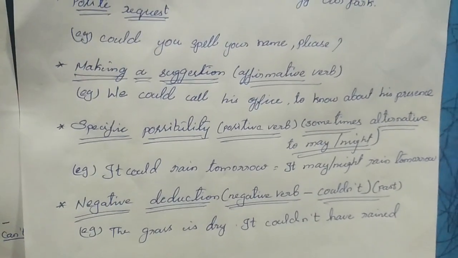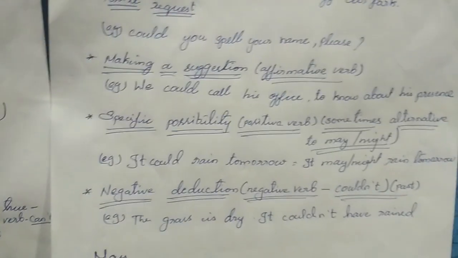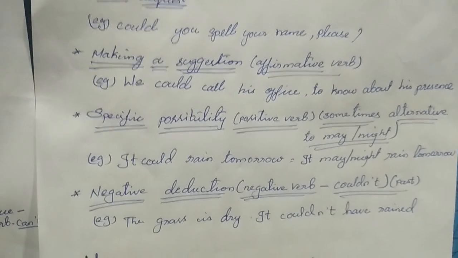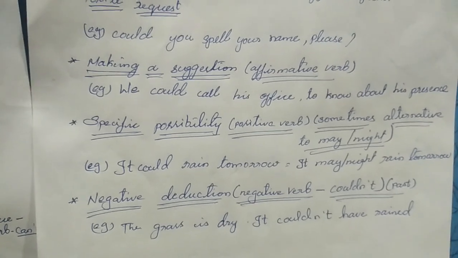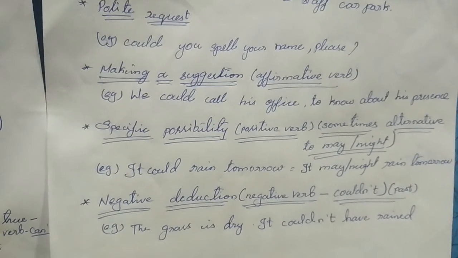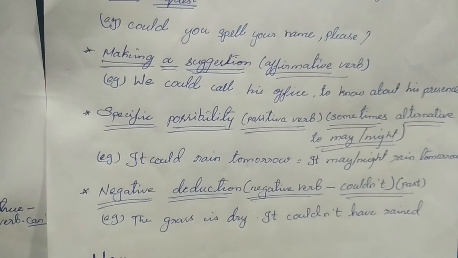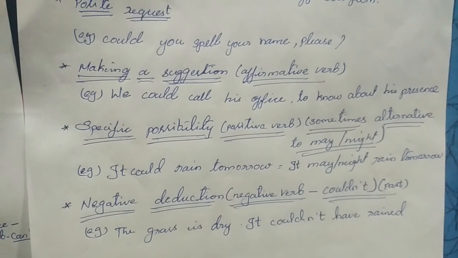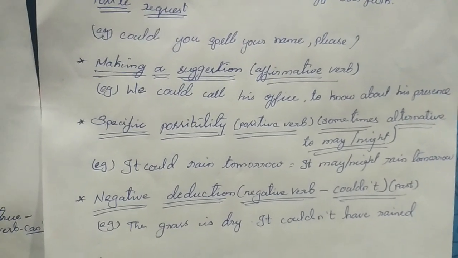Specific possibilities. Only positive verbs will be used here. That is, could only be used here. What is the specific possibility? It could rain tomorrow, right? It is a specific possibility. It is completely a possibility. We cannot judge whether it will rain or it may not rain. It may not rain. So it's just used for possibility.